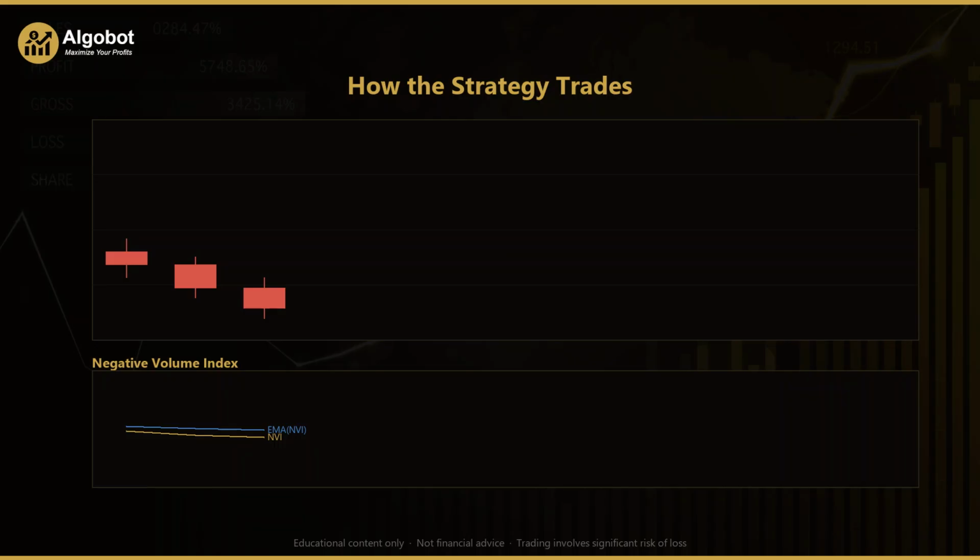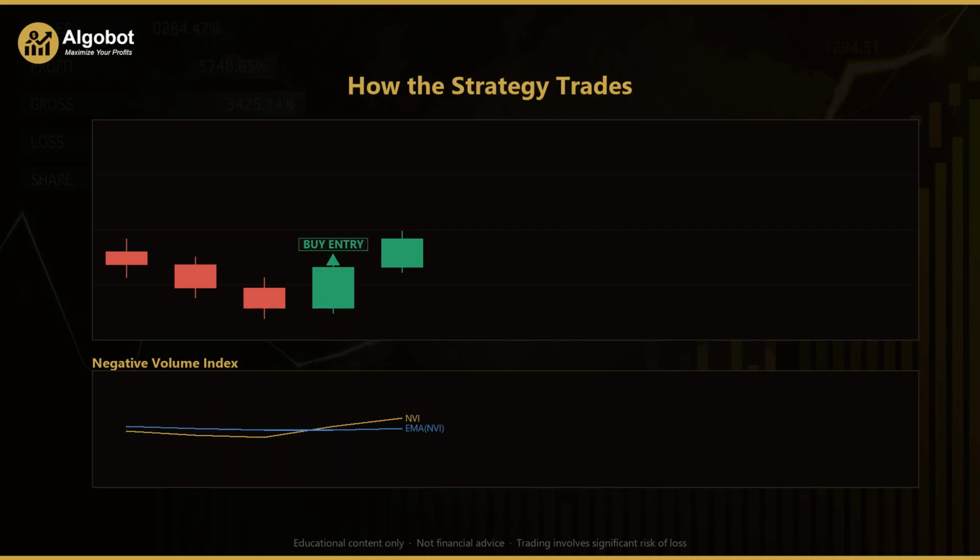Look at the first three candles. Price is drifting lower, making a series of small red bars, and down in the subpanel, the gold negative volume index is sliding underneath its blue EMA. That tells us the quiet, informed money has not yet stepped in. There is no reason to buy while the index sits below its average. The strategy simply waits and lets the market show its hand.